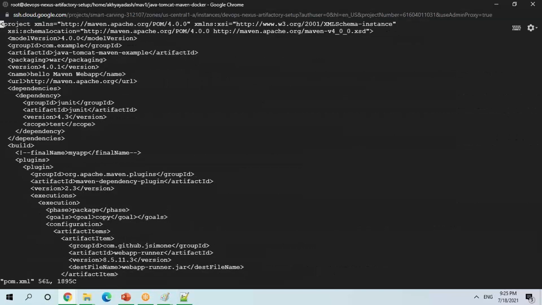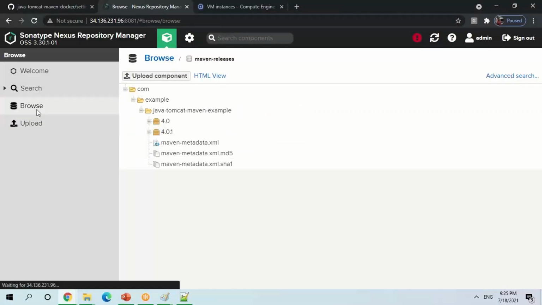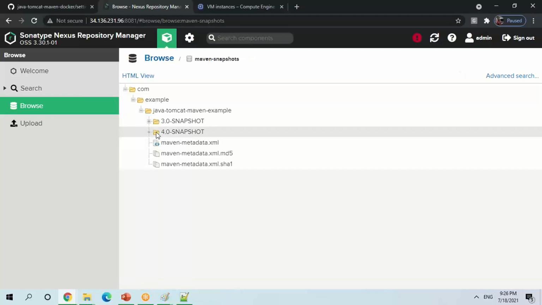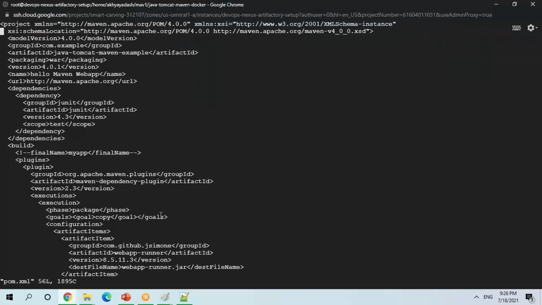So let me do one thing. I'll be changing the pom.xml. Which version do I have? No, I am going to the snapshot. Okay, so I have 4.0 snapshot there, right? So I'll copy this snapshot version and change it to 4.0-SNAPSHOT. It should be snapshot.